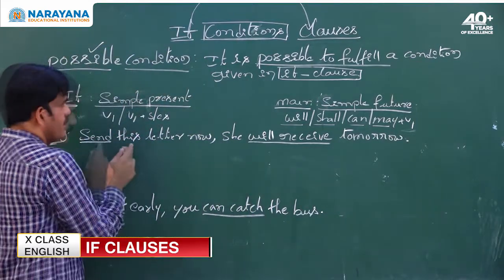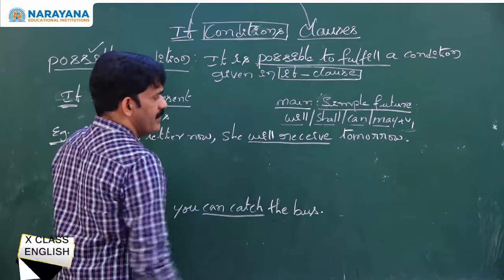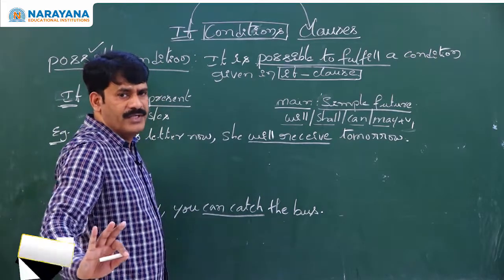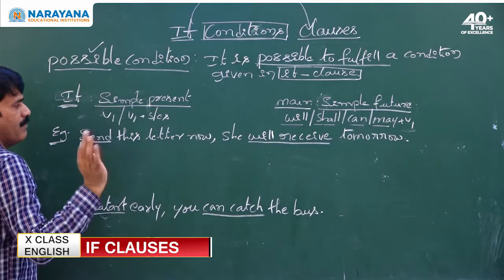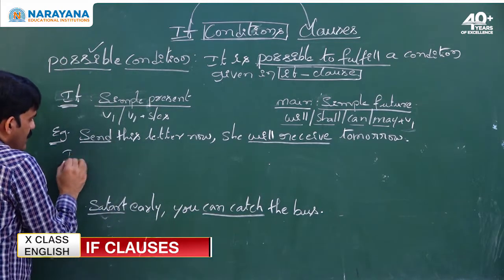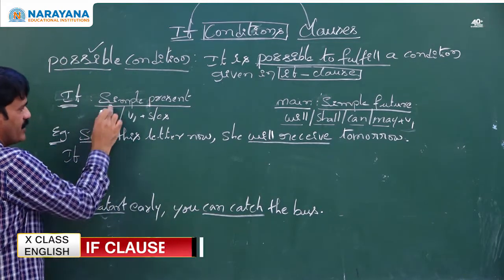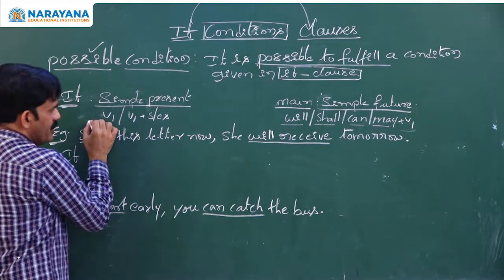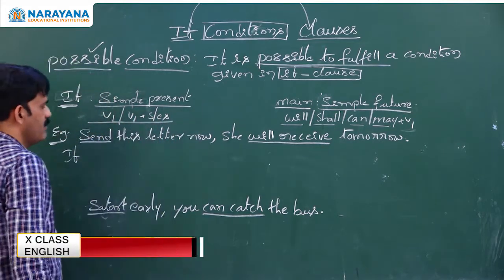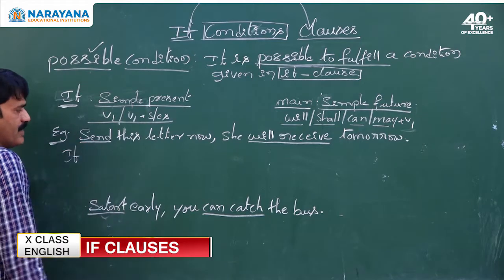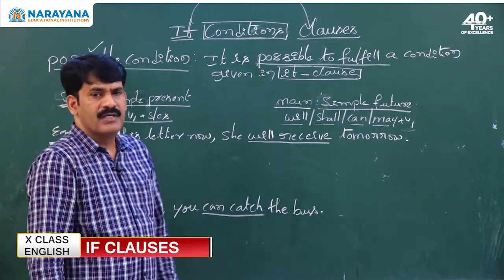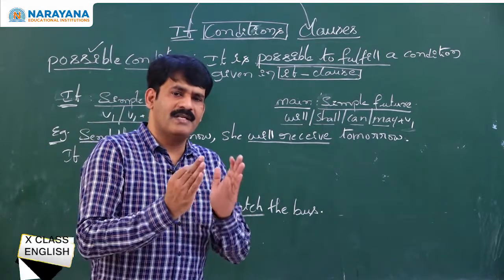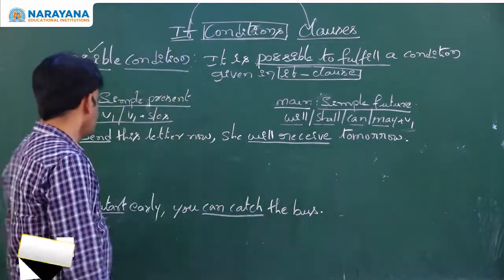So this, send this letter now, she will receive tomorrow. This is clear and I confirm the sentence can be converted into possible condition. Then what is the possible condition structure of the if clause? The possible condition structure of the if clause is simple present tense, but there is no subject here. Remember, whenever there is an imperative sentence, you confirm that there is a subject you.